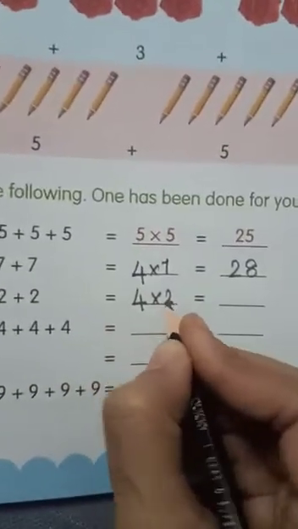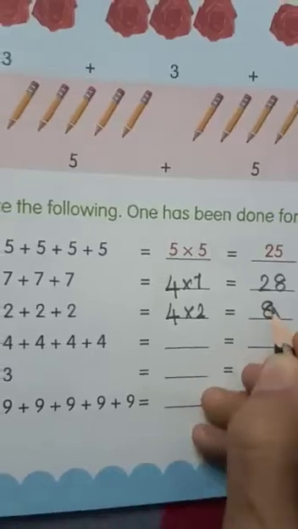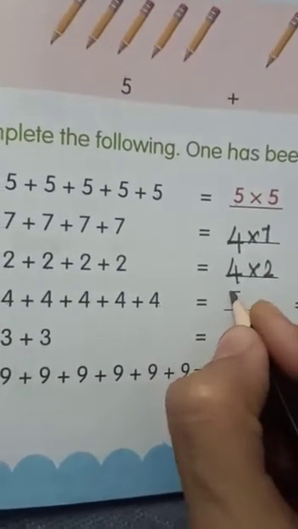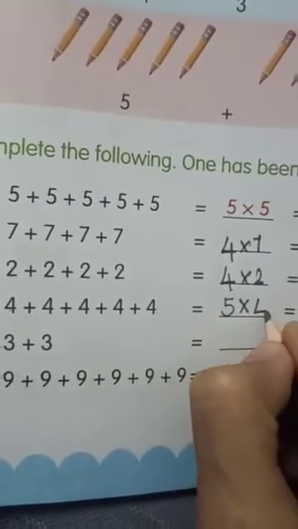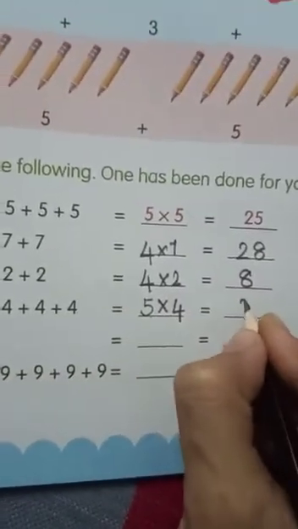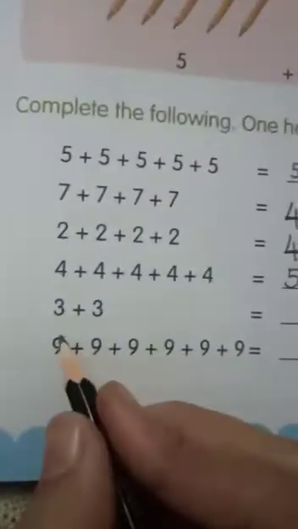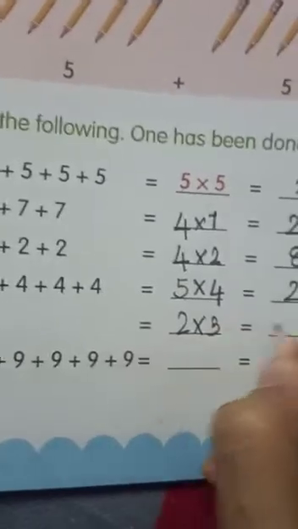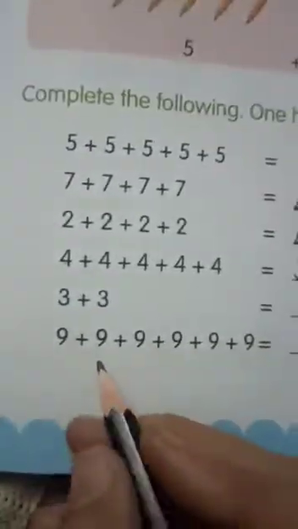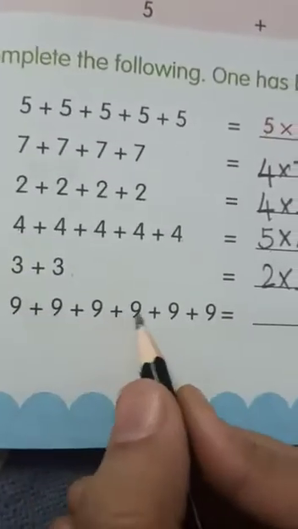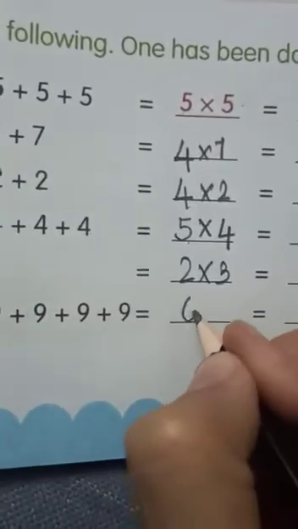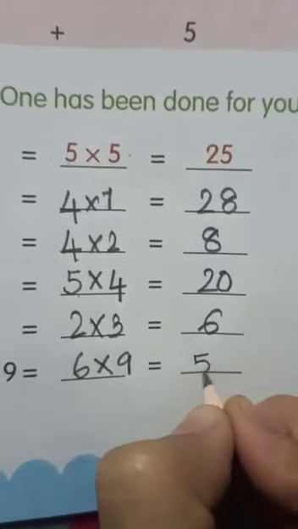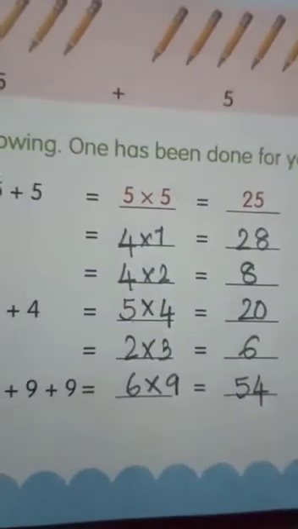So 4 twos are 8. Next, 5 times 4. 5 fours are 20. Next, only 2 times 3 we have. 2 threes are 6. And 6 times we have 9 here. 6 nines are 54.